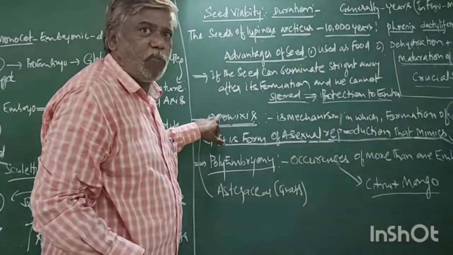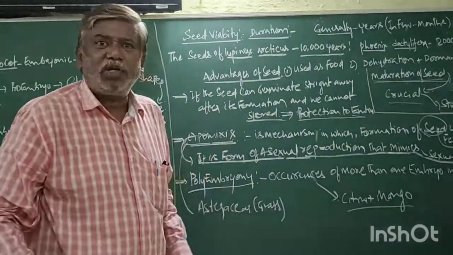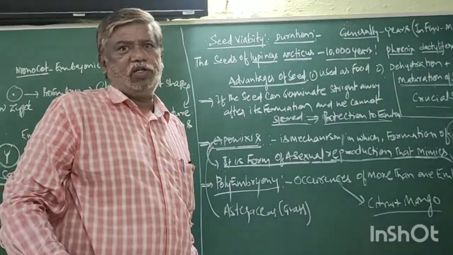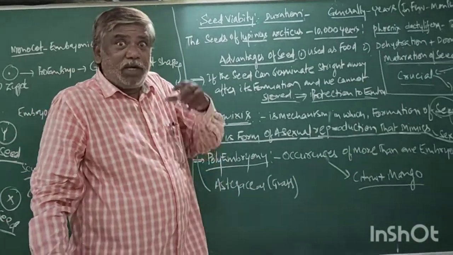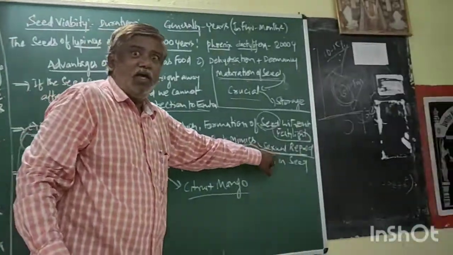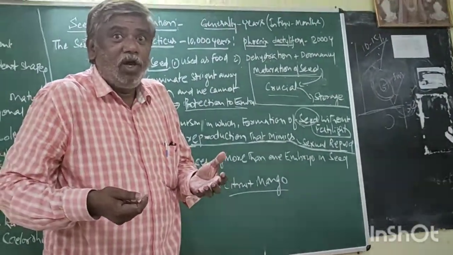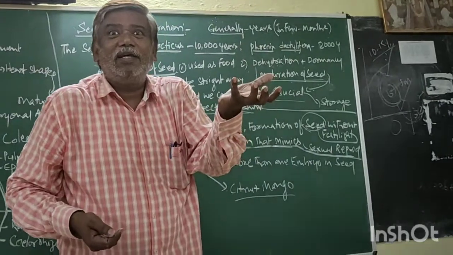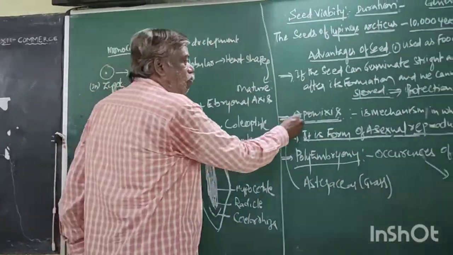Why is apomixis asexual reproduction? Due to absence of fertilization. Is it correct? But it is a mimicry of the sexual. Because it mimics sexual reproduction, it appears like a seed. That is one of the characters of apomixis.